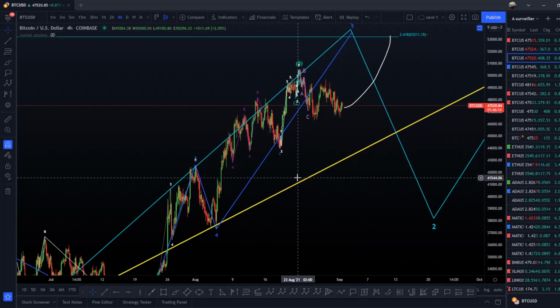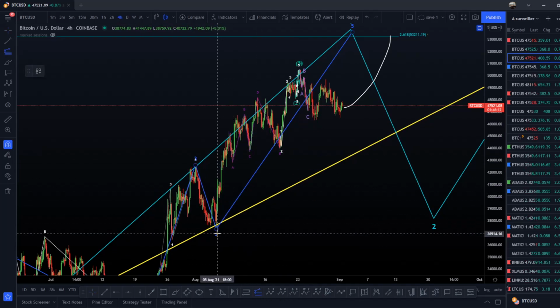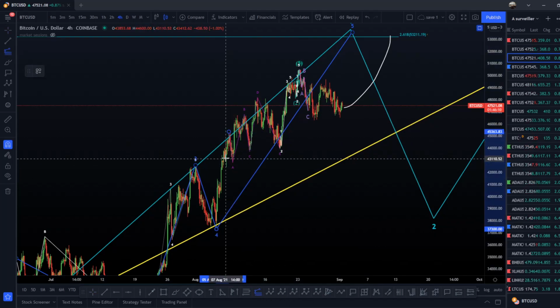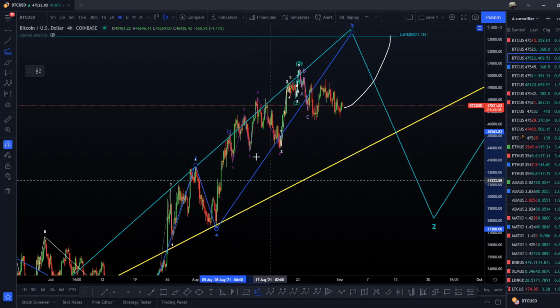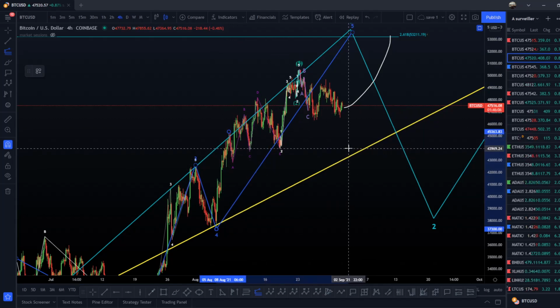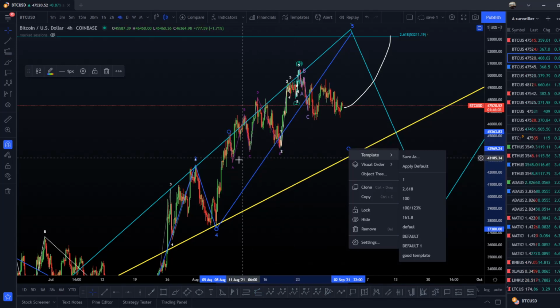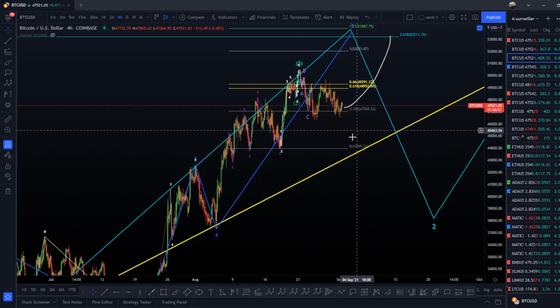Like that, but for now we just clearly didn't reach some targets, okay? So that will be the first wave here, impulsive wave, I mean impulsive or triple correction wave, triple wave here. The bottom will be on this one here, not this or this one. Good template like that, perfect.